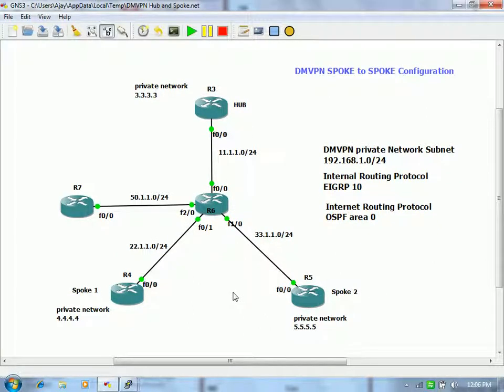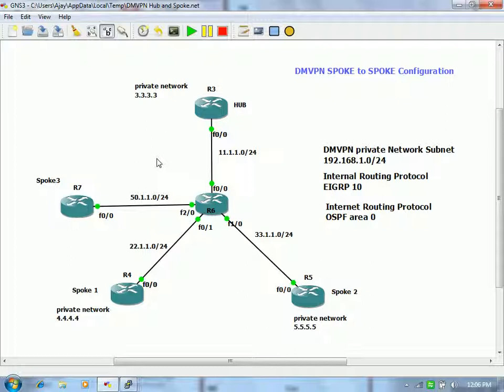So I have added one more spoke over here. The spoke is R7. If you want to add a private network over here, you can, but we are not going to add it. Our main purpose is to check that in the existing topology, if a new spoke comes and tries to communicate with another spoke, how exactly the communication works in the spoke to spoke configuration.